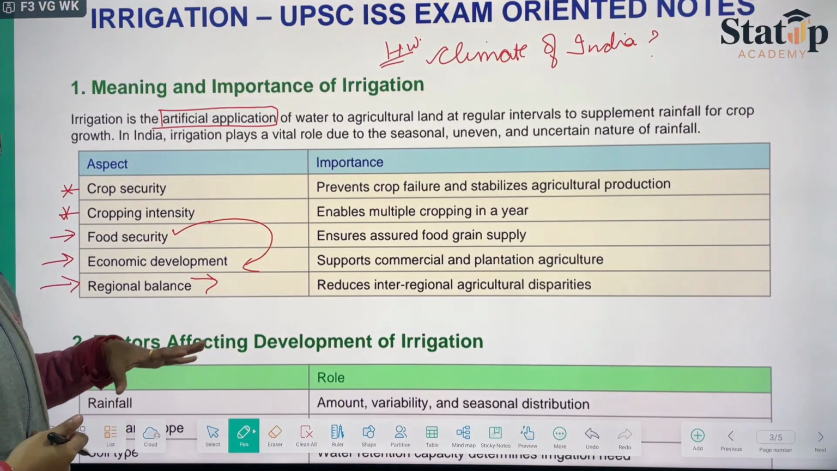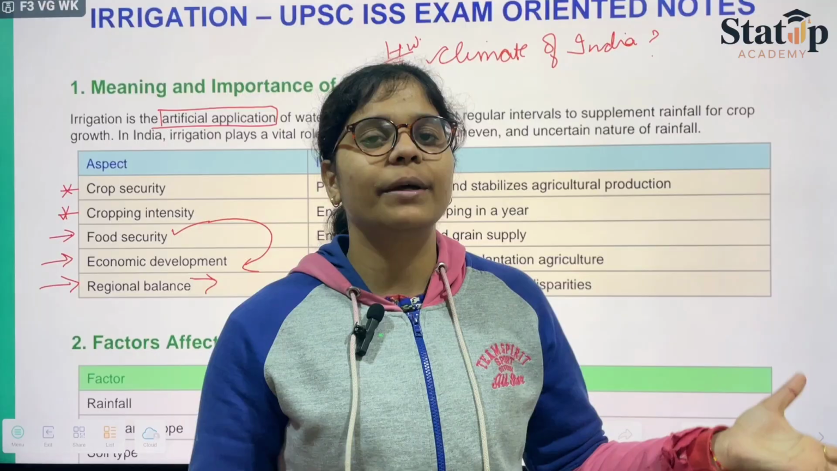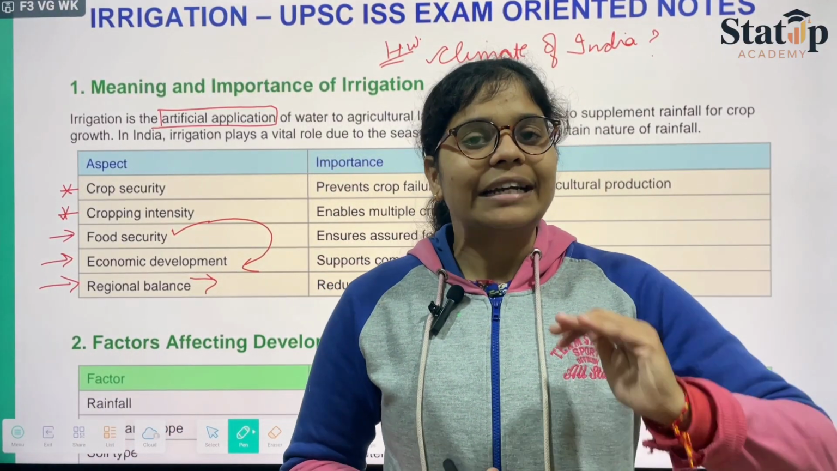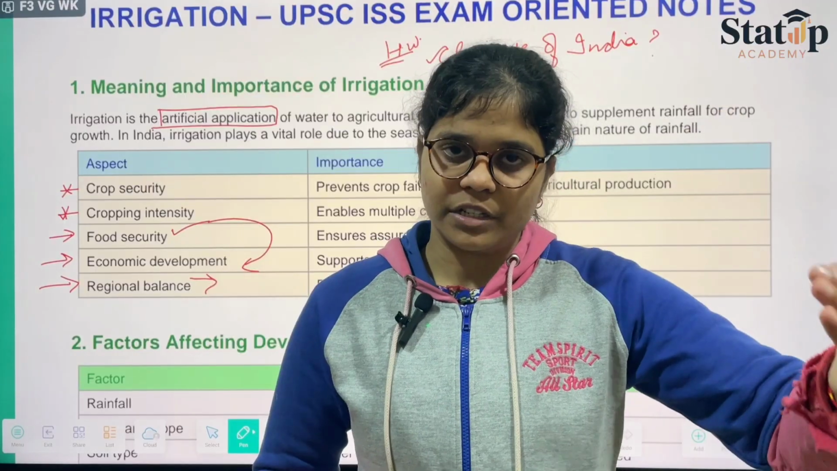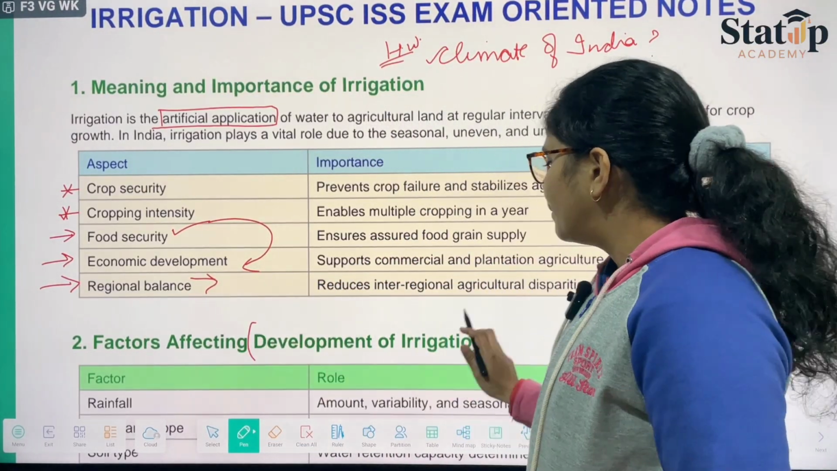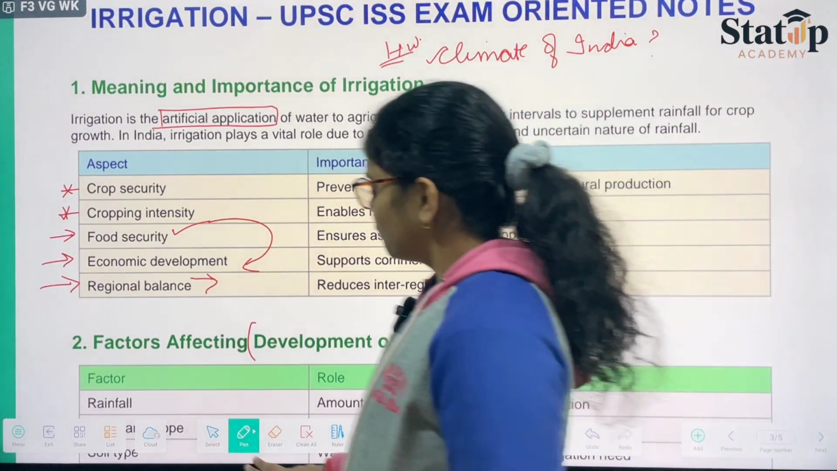Now we come on to the factors affecting development of irrigation. पहला तो natural sources से ही we would be collecting water, and after the collection the water needs to be stored so that later on that water could be provided to the fields. So on those basis only we can refer to the development of irrigation. So coming on to this part,